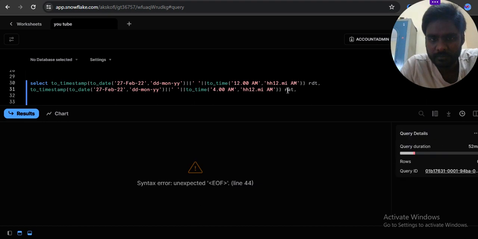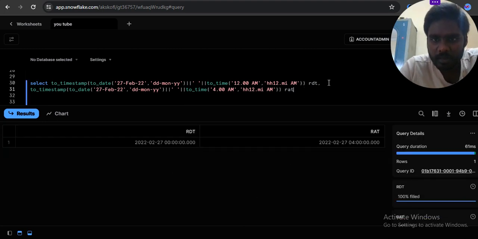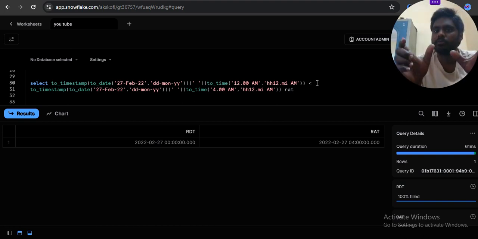For example, what happened, end of file, okay. I am using comparison. Comparison works good if it gives true.